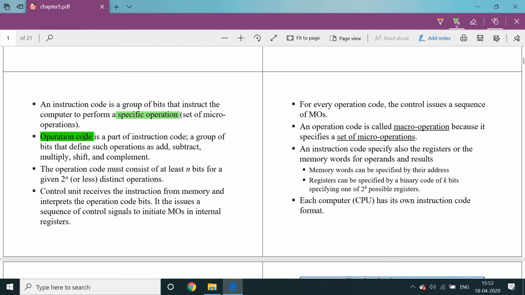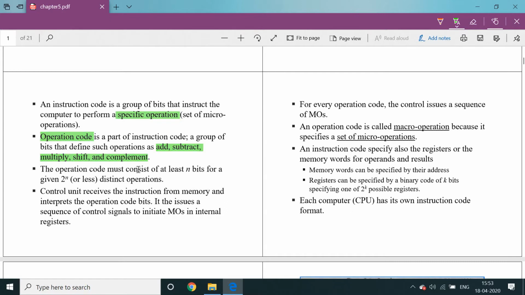For example, add, subtraction, multiplication, move, increment, and decrement are all represented as operation codes. Operation code is a part of instruction code, a group of bits that define such operations as add, subtract, multiply, shift, and complement. These are the example operations for the operation code.